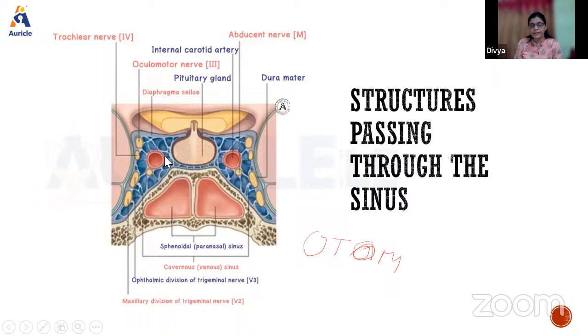Then within the cavernous sinus, we have 2 structures passing through. One is the internal carotid artery. Another one is the abducent nerve. This is the abducent nerve. So these are the structures, and you just have to list them.